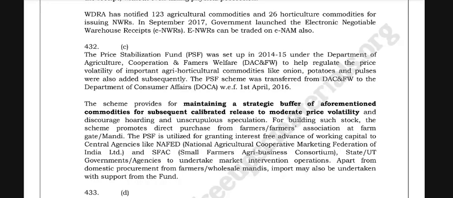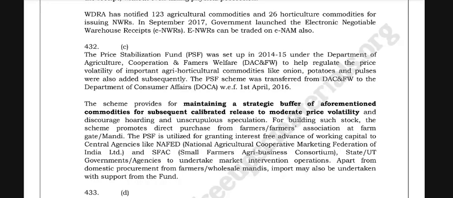The PSF is utilized for granting interest-free advance of working capital to central agencies like NAFED, the National Agricultural Cooperative Marketing Federation of India Limited, and SFAC, the Small Farmers Agribusiness Consortium, and to state government agencies to undertake market intervention operations, apart from domestic procurement from farmers or wholesale mandis. Imports may also be undertaken with support from the fund.